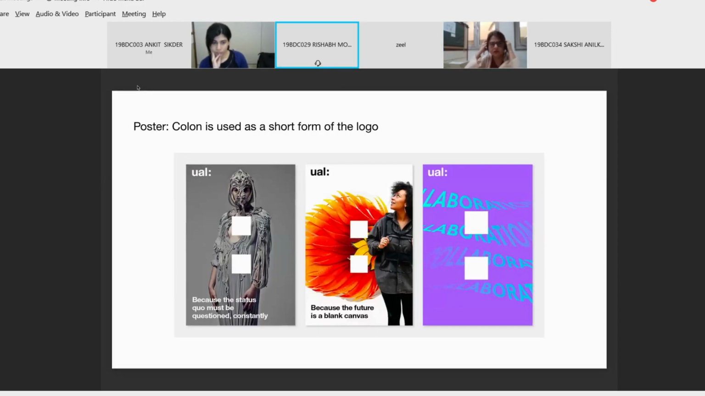These are the posters that Kashmi had shown before, which utilize just the colon to keep the visual language much more simplified, and it's also used as a short form of the logo where the entire logo cannot always be used. Next.